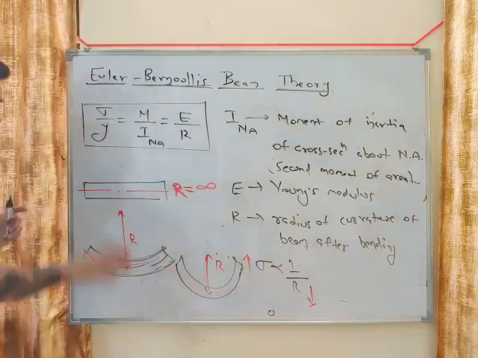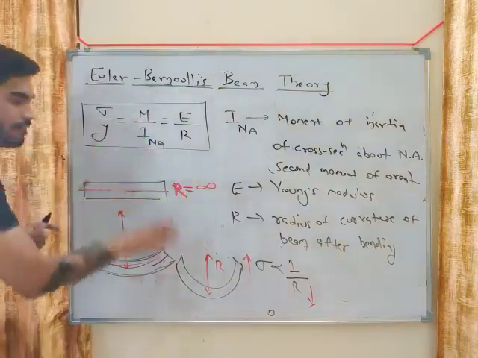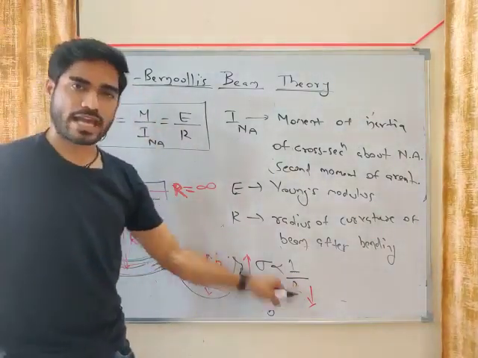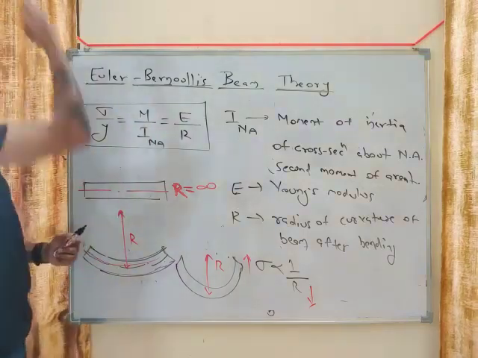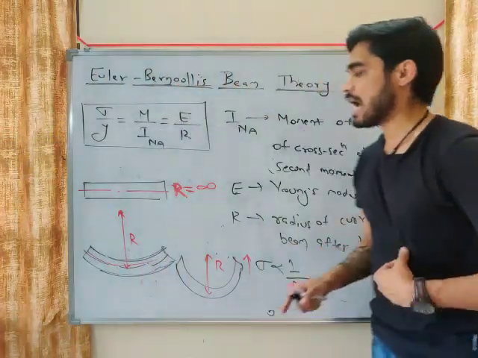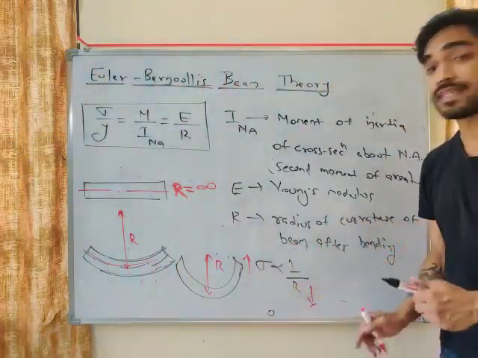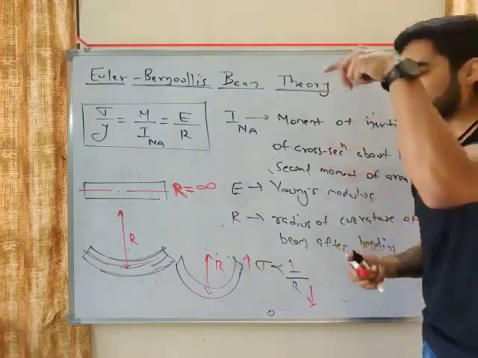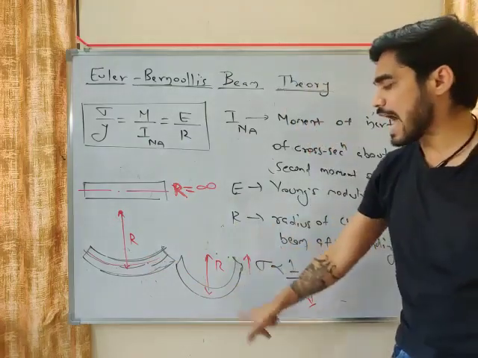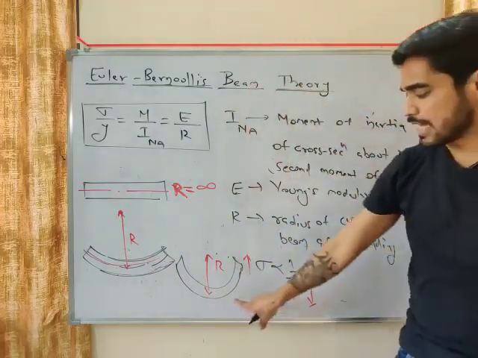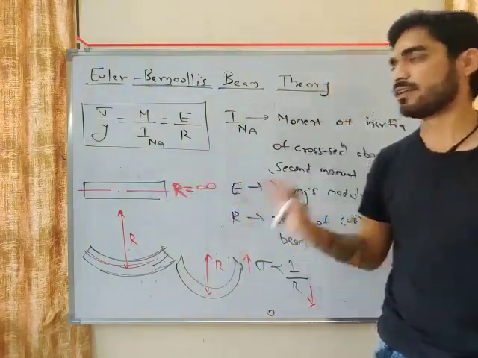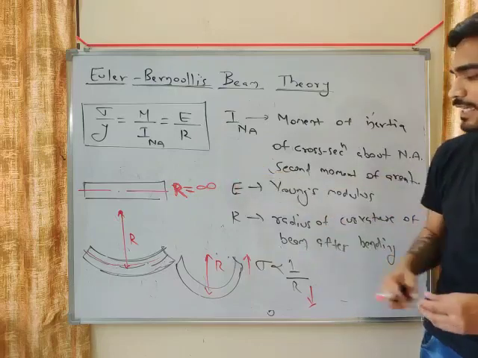If the beam starts to bend, R will start to decrease, and as R decreases, sigma increases. As the radius of curvature decreases, sigma will start to increase, my friend. Another very important concept, my friend, is how sigma and R are related. So sigma is inversely proportional to R. If R is decreasing, sigma is increasing. So here sigma will be maximum, and here when the beam is straight, not bent, R will be infinity, sigma will be 0, my friend.